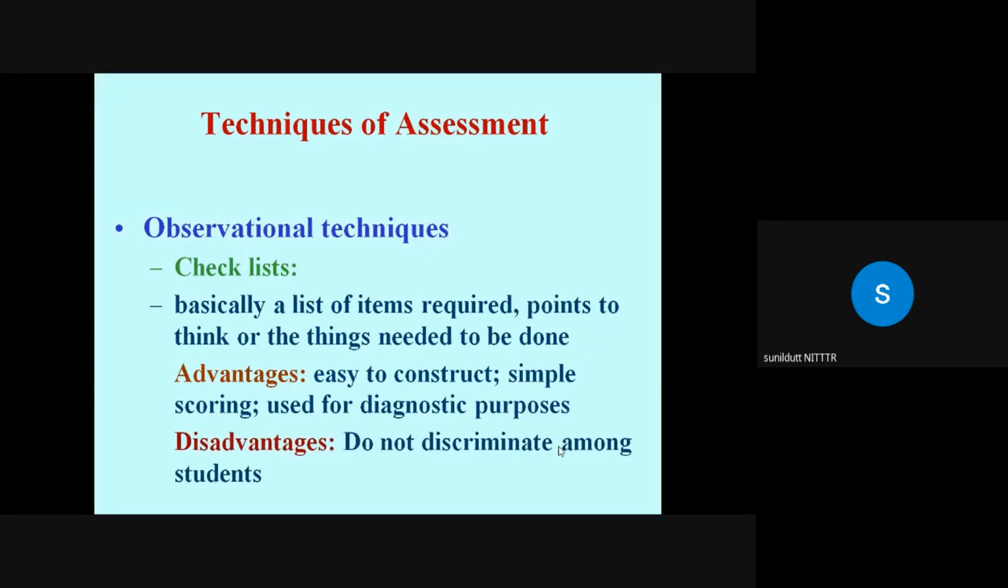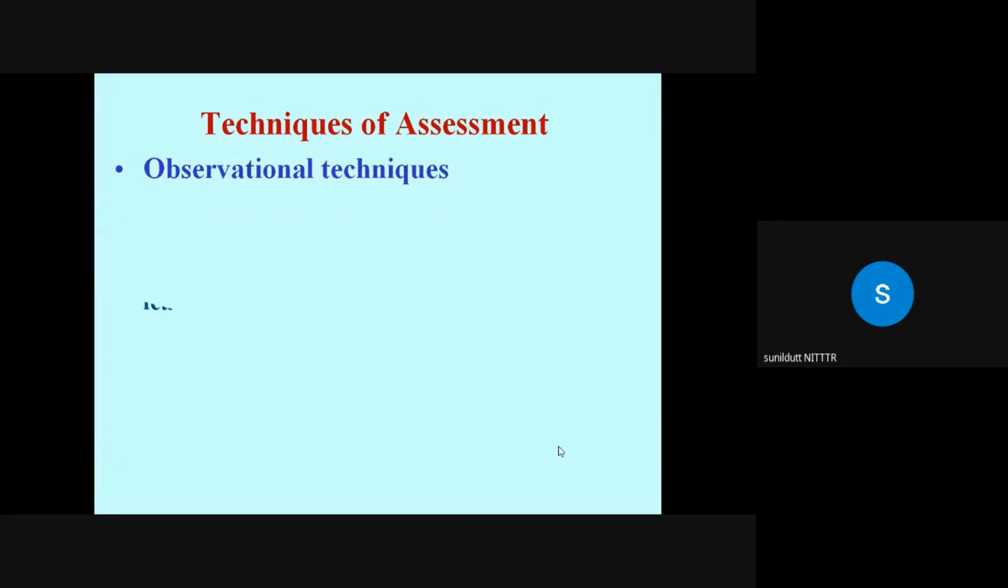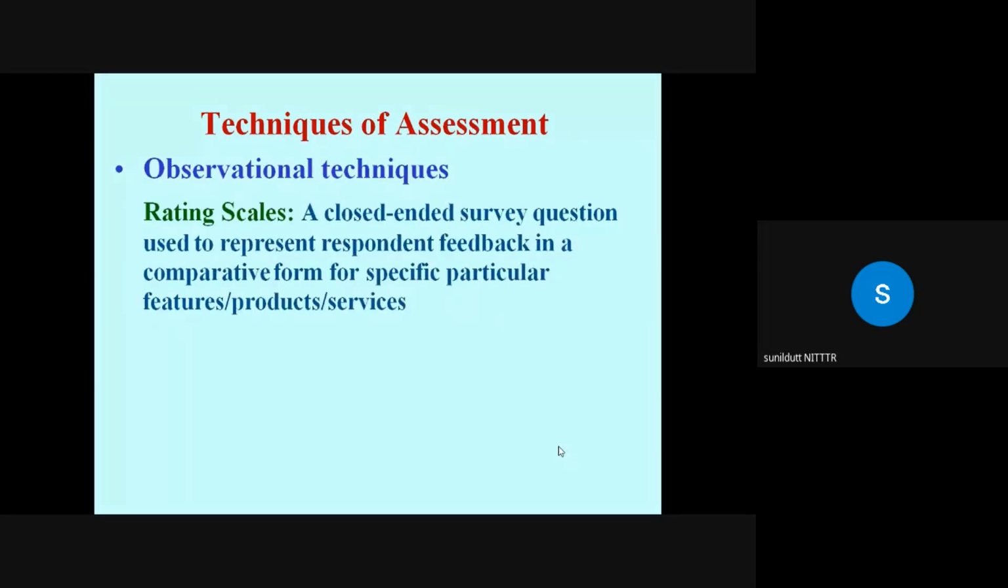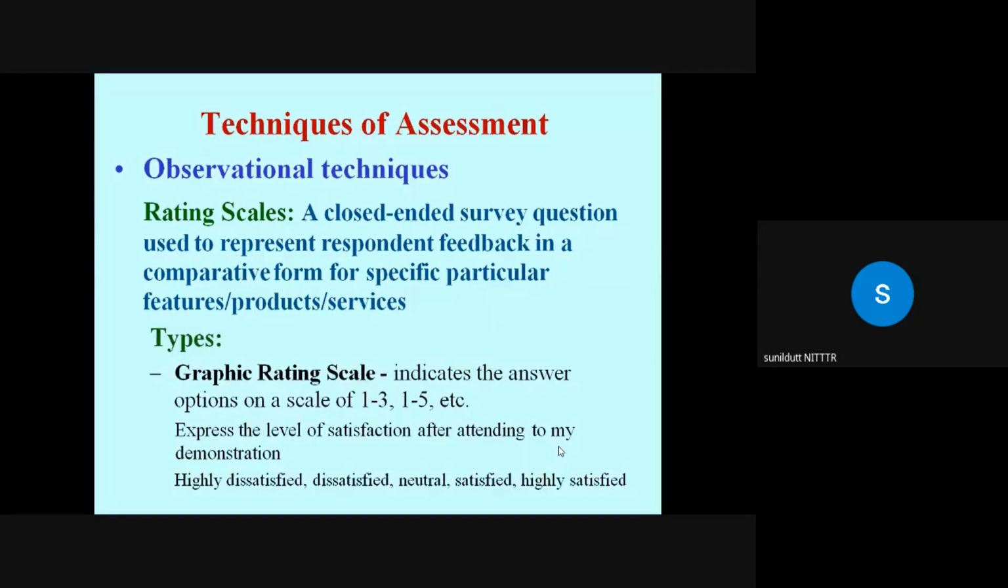Disadvantage is that you cannot discriminate among students, because you are simply measuring the presence or absence of a particular point or the thing or the item. Okay, for overcoming this limitation, you can go for rating scales. It is a closed-ended survey question which is used to represent student feedback in a comparative form of a particular feature or product or service. For example, you can go for a graphic rating scale, indicating the answer options on a scale of 1 to 3, 1 to 5, 1 to 7, etc.